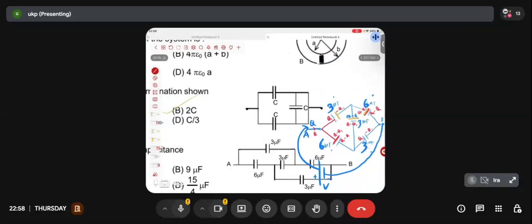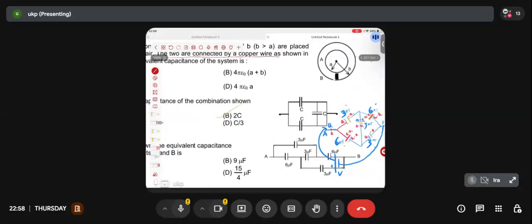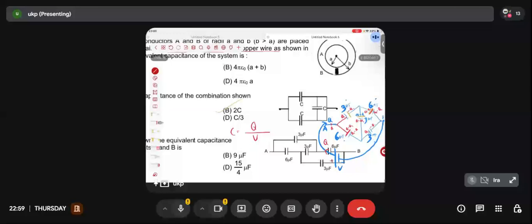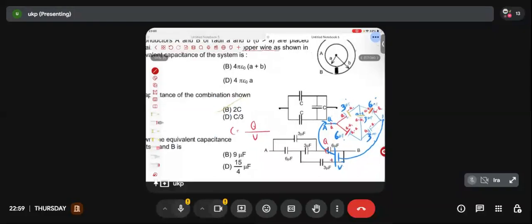Have we been able to write the charge distribution throughout the network? Yes or no? Clear? Now to find out the equivalent capacitance, what did you use to do? Did we just calculate the ratio Q by V? If Q charge is coming out from the positive terminal of the battery and the EMF of the battery is V, did you see that C equivalent will come out to be equal to Q by V only? So we basically have to calculate the ratio Q upon V. Right? Is it making any sense? Is it getting clear, friend? Yes or no? Okay?